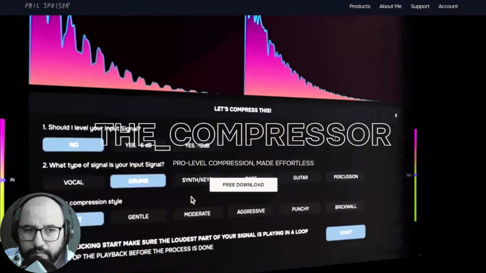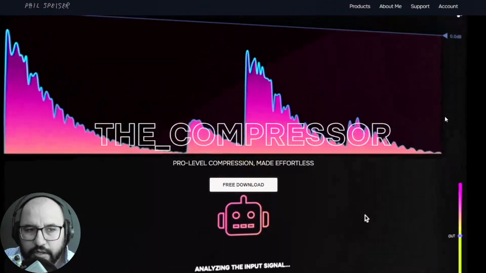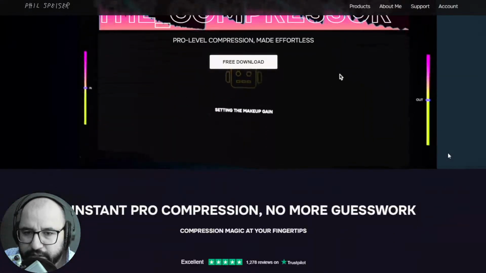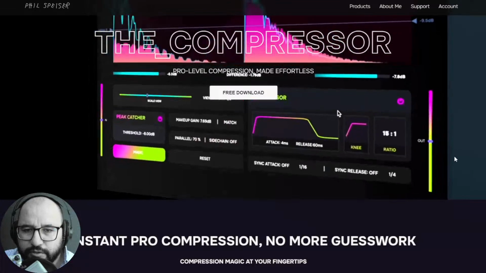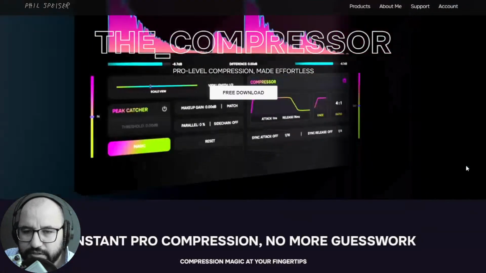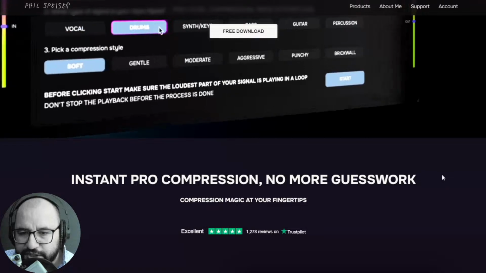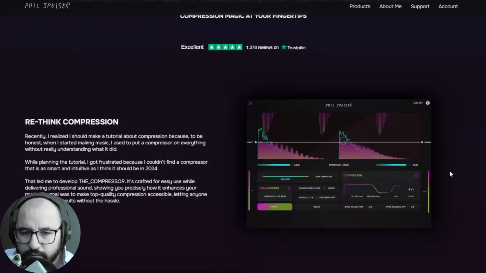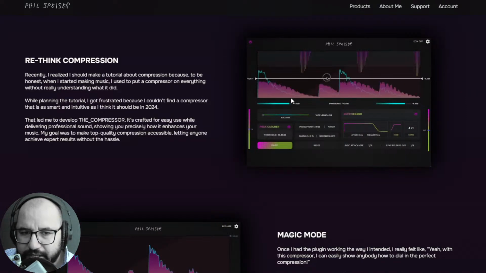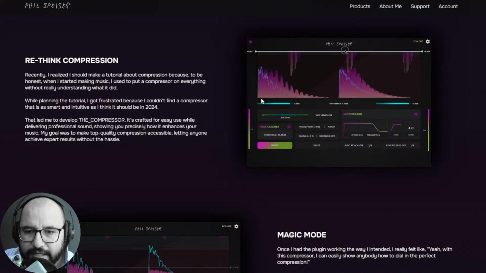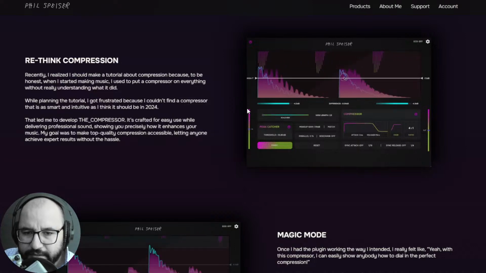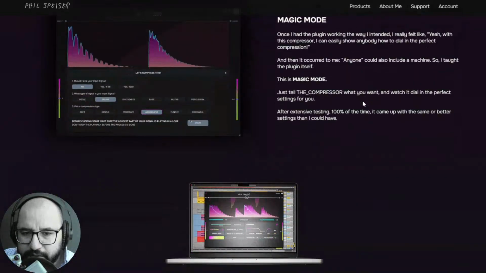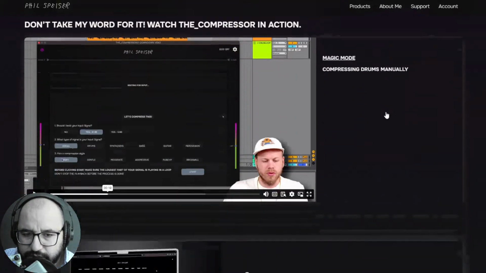We have a new cool compressor called DAC Compressor by Speiser. This compressor has an interesting algorithm with a magic function where you let the compressor know what you want to achieve, or what instrument you want to compress, such as drums, vocals, bass, guitars, and so on. It will automatically set the algorithm and the values for that specific instrument. I think it's a pretty cool compressor. Maybe I'm going to test it soon here on the channel.